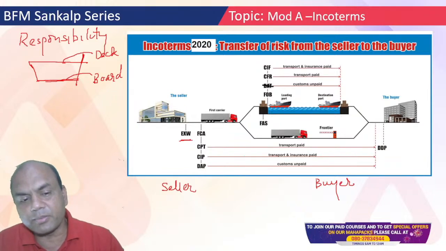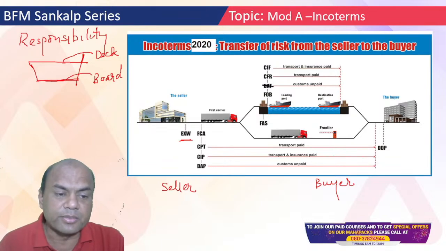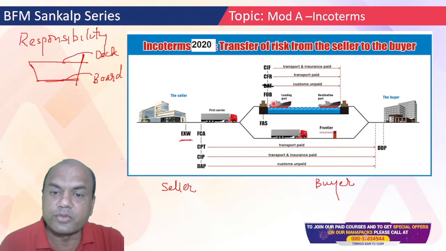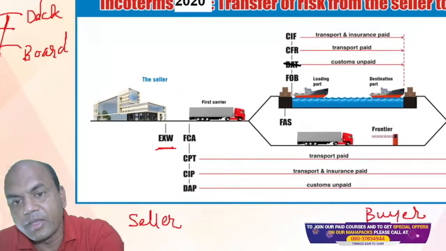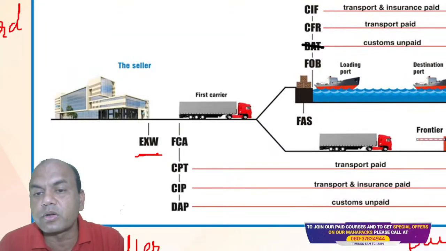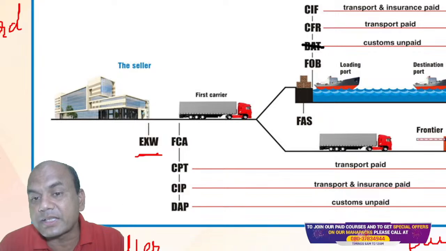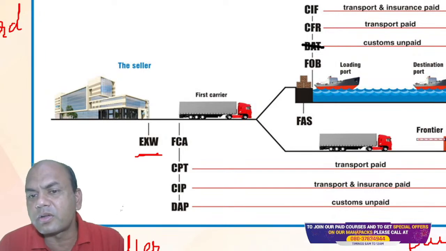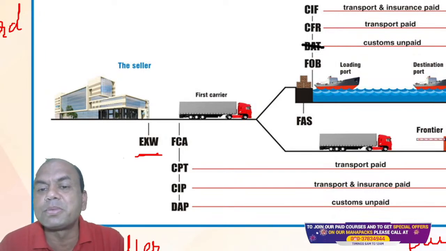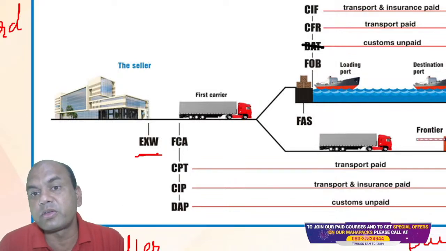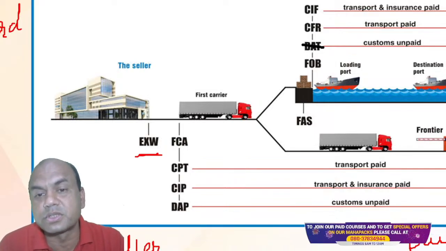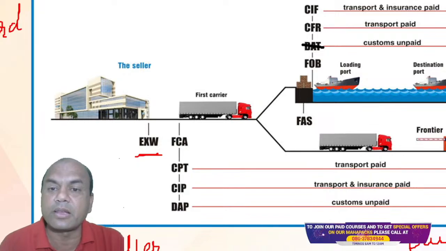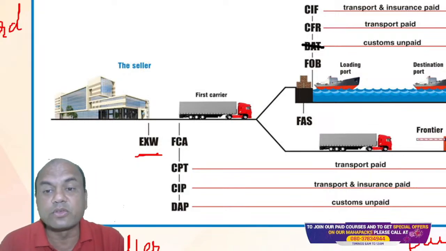Okay, so now what happens? Suppose tomorrow this buyer says FOB, you have understood? See here, on board. So this is known as FOB, free on board. So the responsibility of the seller is to load it on the board. Now there is one more incoterm attached to this. If the seller says, no, I won't load it on the ship, I'll just put it beside the ship, wherever you have that place of keeping the goods at that port, there I'll put these goods. So that is known as FAS.